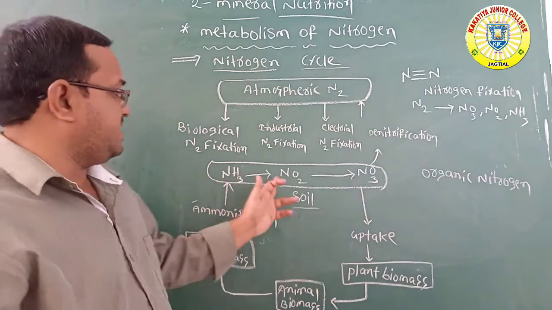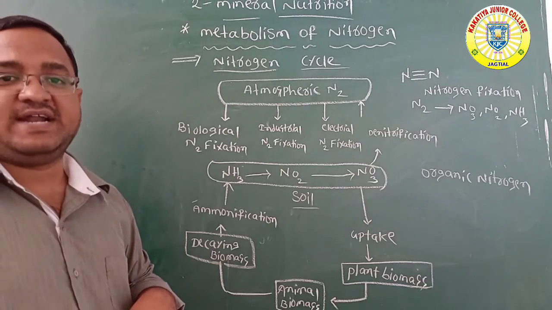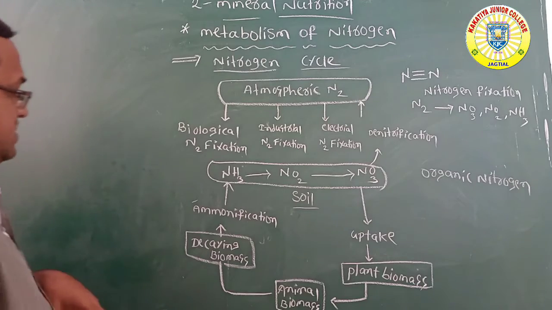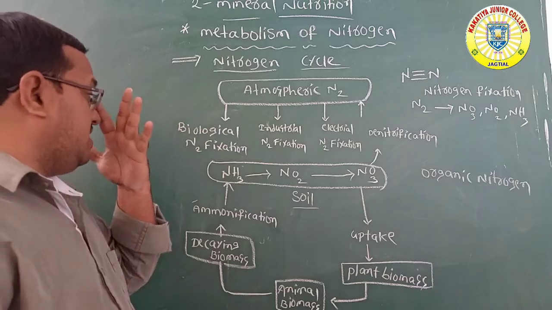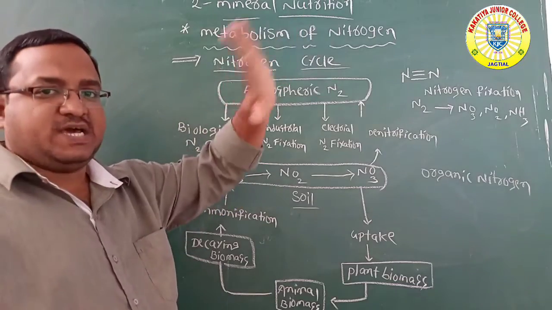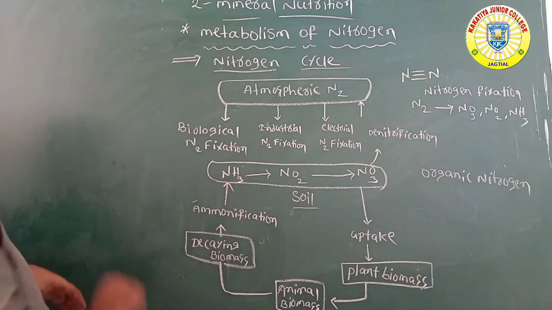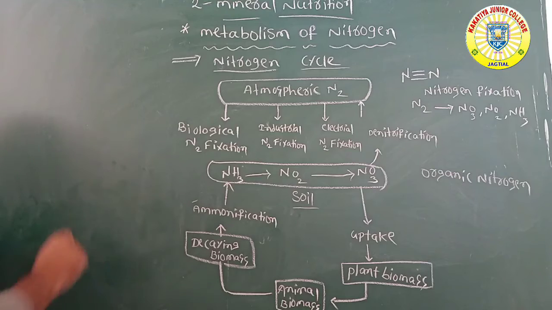into nitrites and nitrates. How are the nitrites or nitrates formed? See here, ammonification means organic nitrogen is converted into ammonia. Some ammonia evaporates into the atmosphere, but most of the ammonia is converted into nitrites and nitrates. Further, one equation is there.